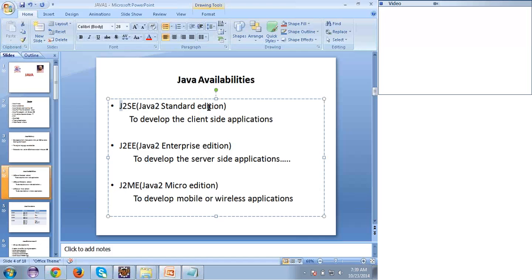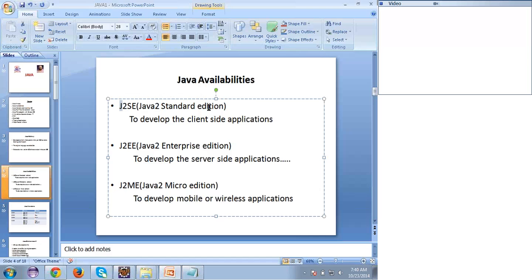We can develop only desktop applications. In the sense, I can develop an application that I can't share with anyone. Only I can see the result of that program or that application. That's called standalone applications. Clear? Okay. Just assume that we used to install software in our machine, right? That we can't share with anyone, right? Those types of applications we can call standalone applications, where the result we can't share with any other people,